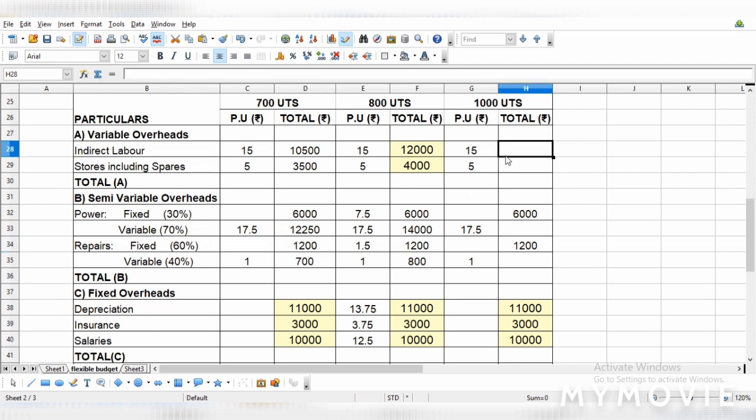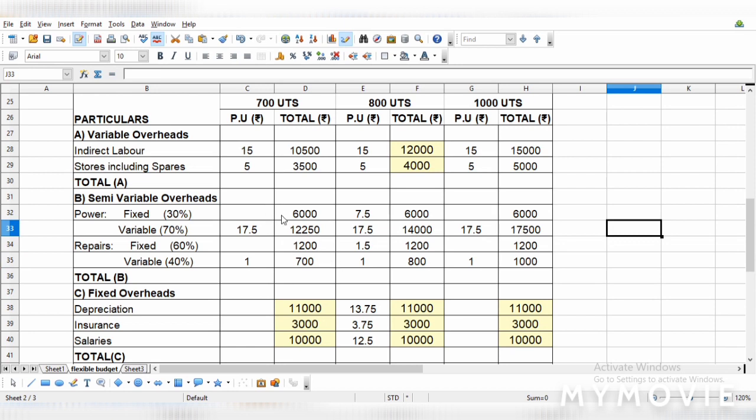So here it should be 15 into 1000, so which is 15,000. The next one 5 into 1000, which is going to be 5,000. Likewise here 17.5 into 1000, 17,500, 1 into 1000, 1000. Okay, so now we have entered per unit cost and the total of variable cost at all the points.